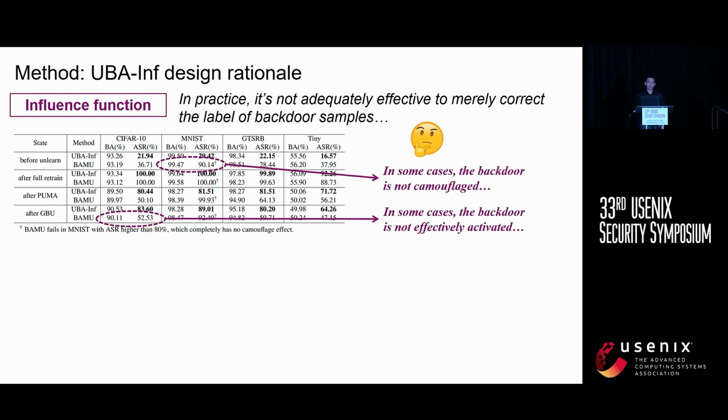Label correction is a simple yet effective method, as in previous research. However, our experiments show its limitations. Hidden backdoors can still be partly detectable, and approximate unlearning might not fully activate the backdoor.